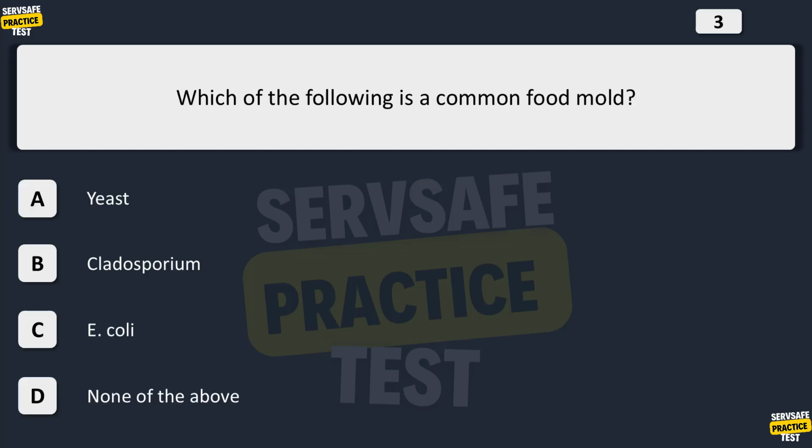Which of the following is a common food mold? A. Yeast. B. Cladosporium. C. E. coli. D. None of the above. The correct answer is B. Cladosporium. Cladosporium is a common food mold. This mold is often associated with poultry products and can cause foodborne illness.